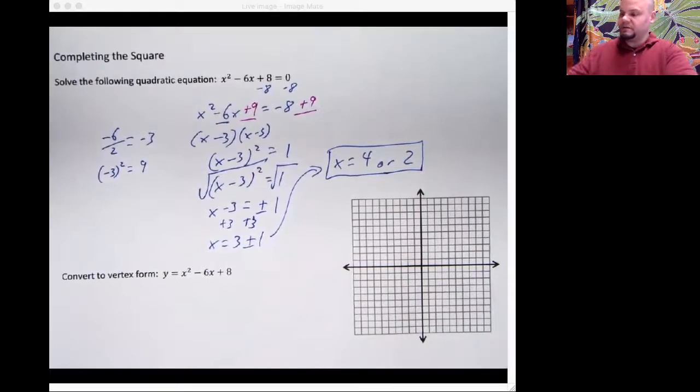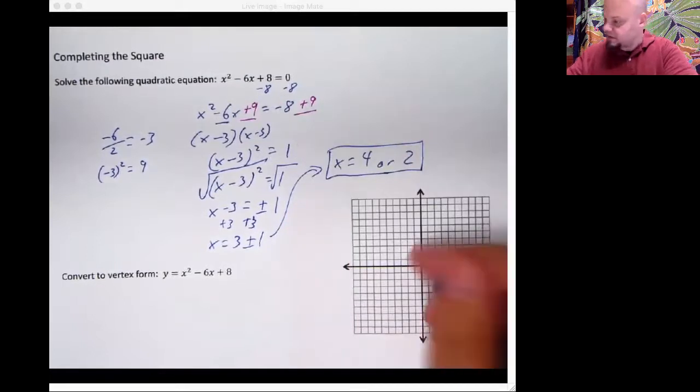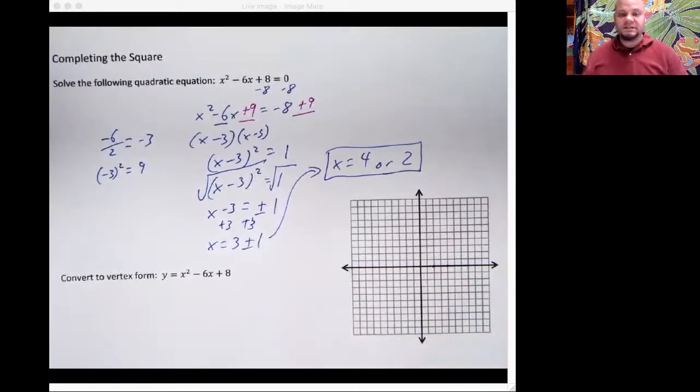Well, if you move on down to the graph, the 4 and the 2 are the roots for this graph, or the x-intercepts. We'd be at 2 and we'd be at 4. And then we would try to graph this thing, which is a parabola. We know it's a parabola because it's x squared. Now, we're used to graphing parabolas and cubic functions and all sorts of other things when they are in vertex form. And completing the square is actually how you get them into vertex form. It's just a little bit weird. And that's what's going to be super useful for us as we move on. So this is really in service to vertex form and making sure you can complete the square on anything.